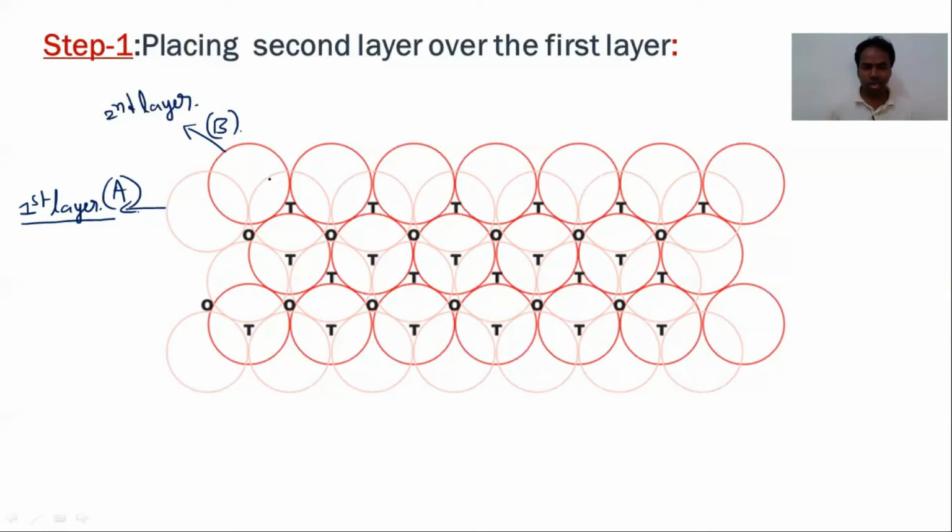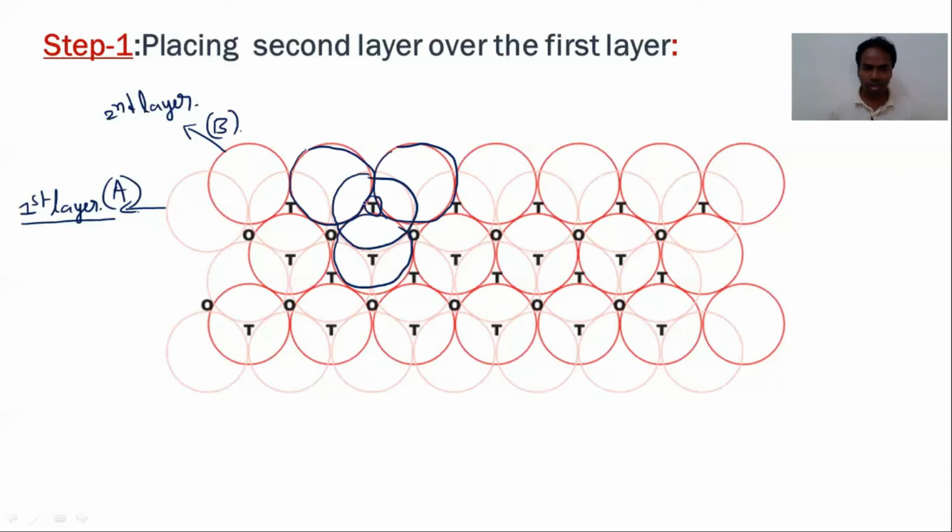In this case, we can observe that mainly two types of voids are formed. For example, if this is the void, this void is formed by four spheres. Three are on the above layer, the second layer, and one is on the bottom layer or first layer.